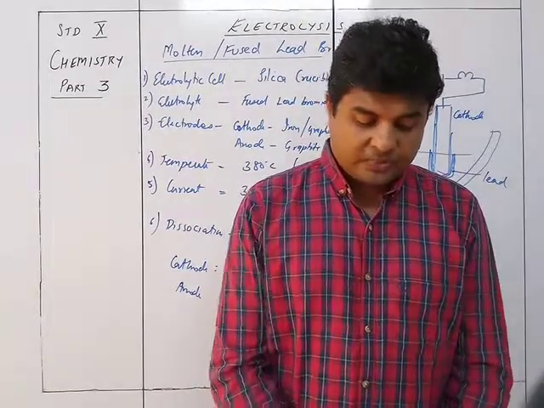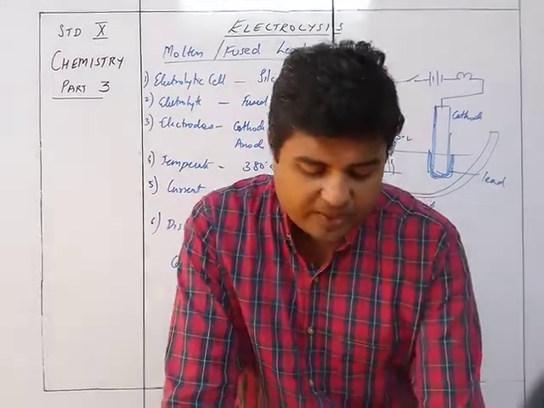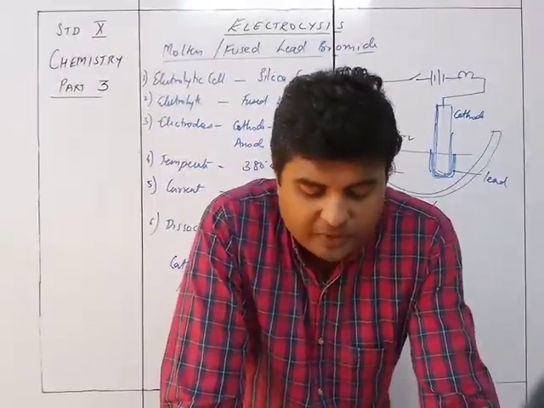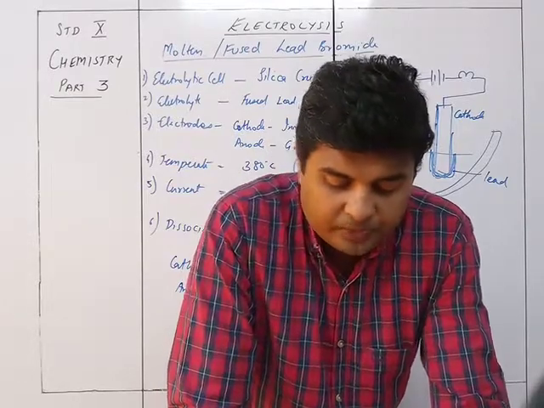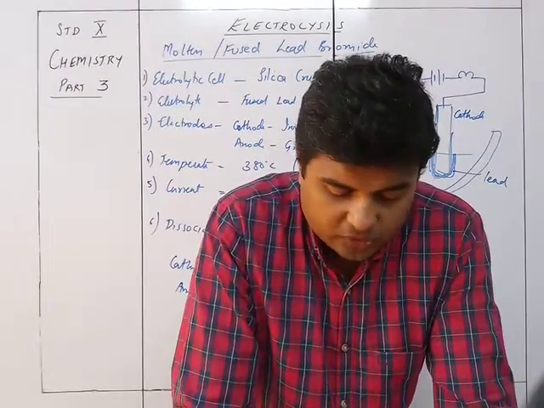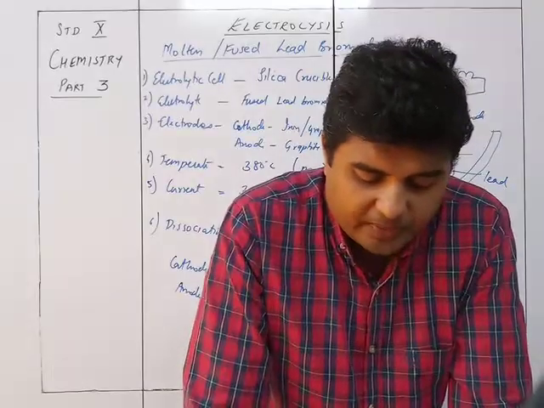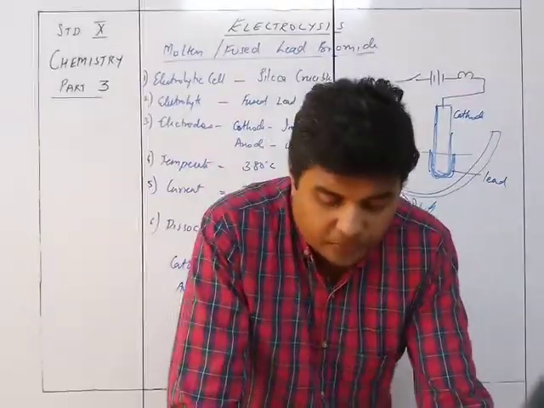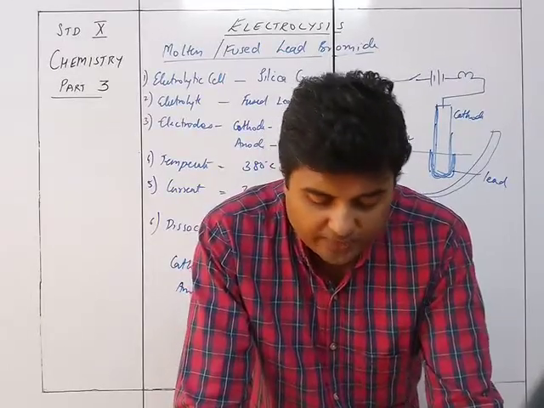So summary of the dissociation: PbBr2 gives you Pb2+ plus 2 Br-. At the cathode, Pb2+ plus 2 electrons gives you Pb lead metal, and the reaction at the anode will be Br- minus 1 electron gives Br, and then Br plus Br gives Br2. The product at the anode is bromine vapors.